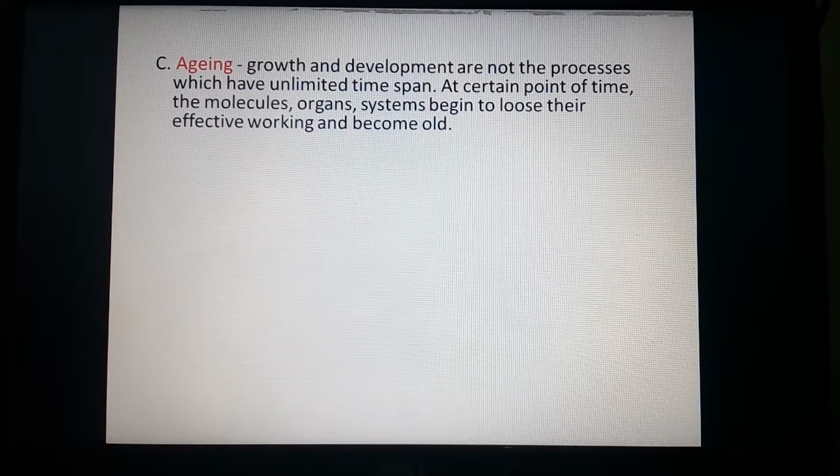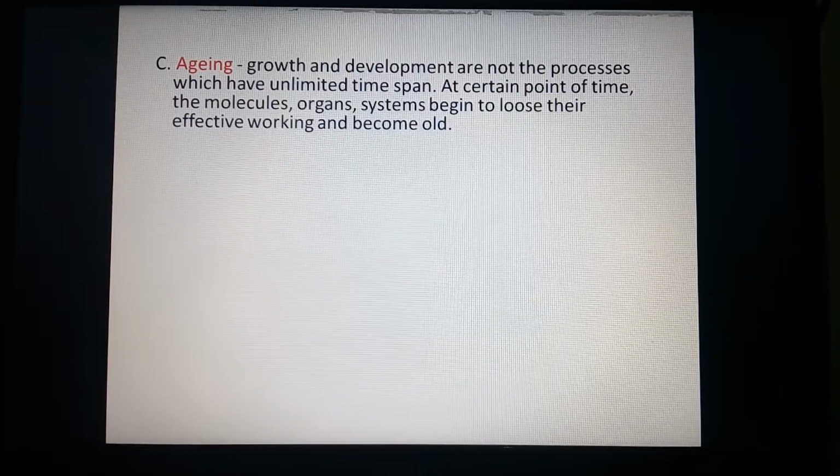So growth and development are not processes which have an unlimited time span. They have a particular time span. In that time period only, the growth as well as the development have to be completed.